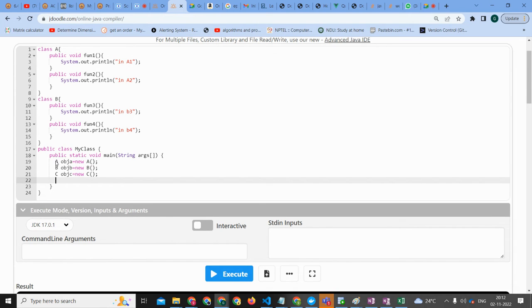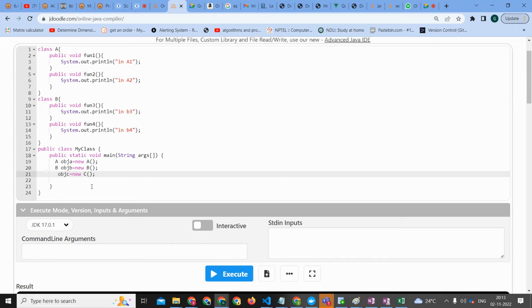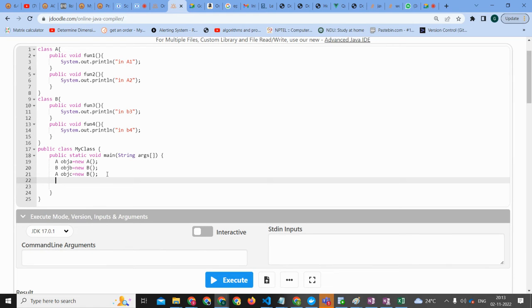One thing I got is the left side we are converting. Sorry, this is not C. This is going to be A, and this is going to be B. Only this is possible, right? The right side we are creating. That I understood. Today I came to know the left side we are converting.